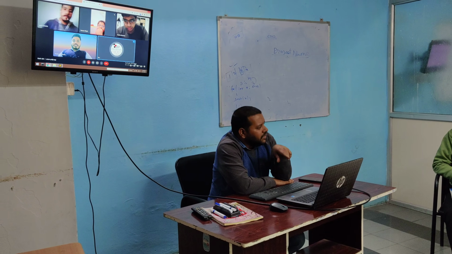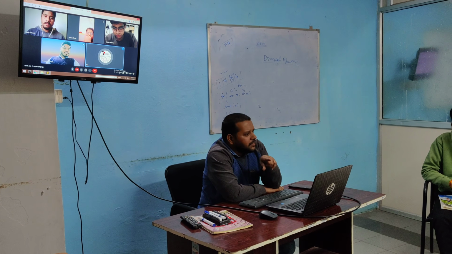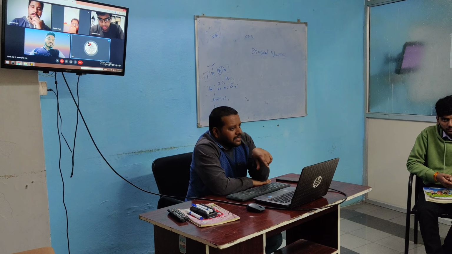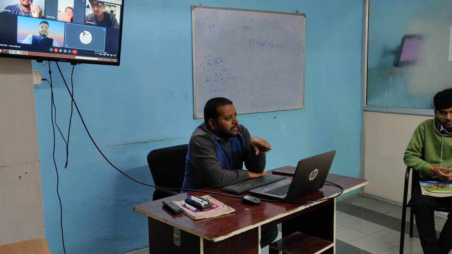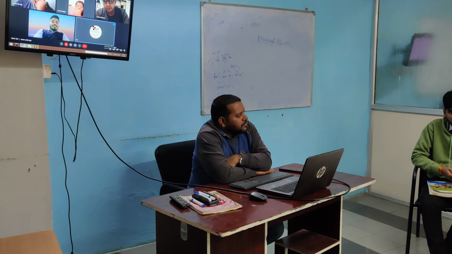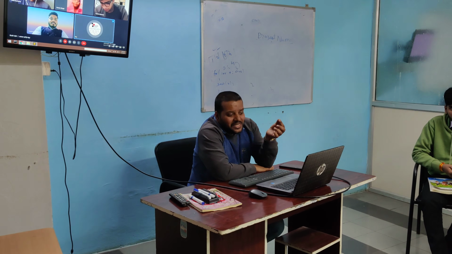But the limitation is that if the value is repeated, then you will find two different keys. For example, name. I am taking Manish. So we will implement the loop: for k, v in x.items(). k contains the key and v contains the value. If v equal to Manish, then you get that key, and you can simply write del x[k]. So according to the value also you can fetch the key.